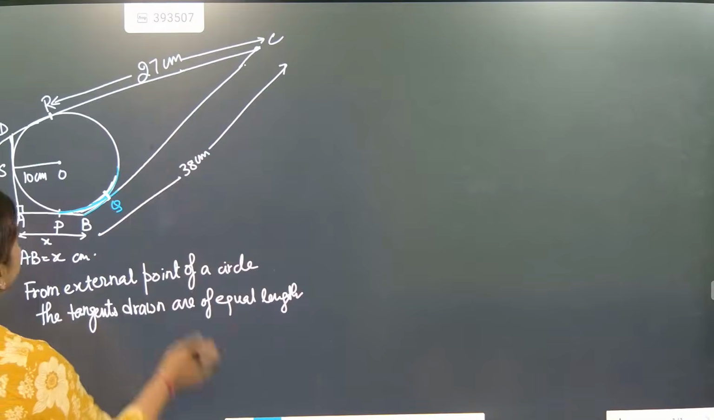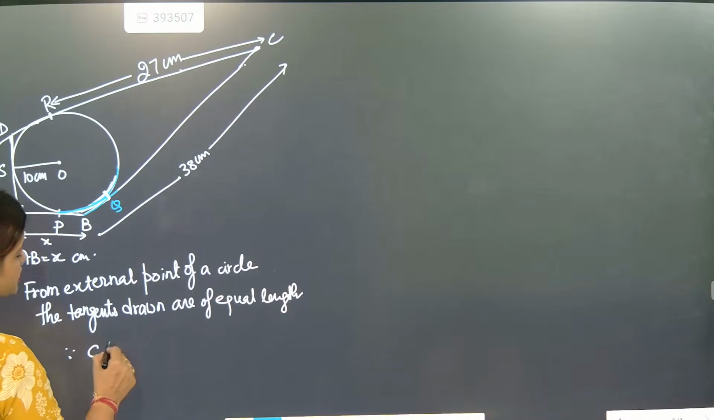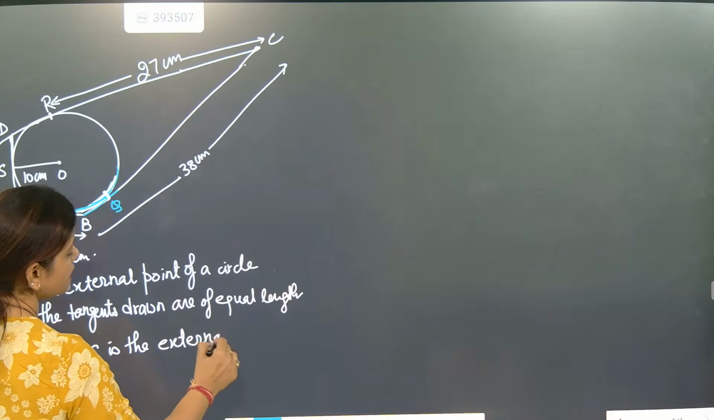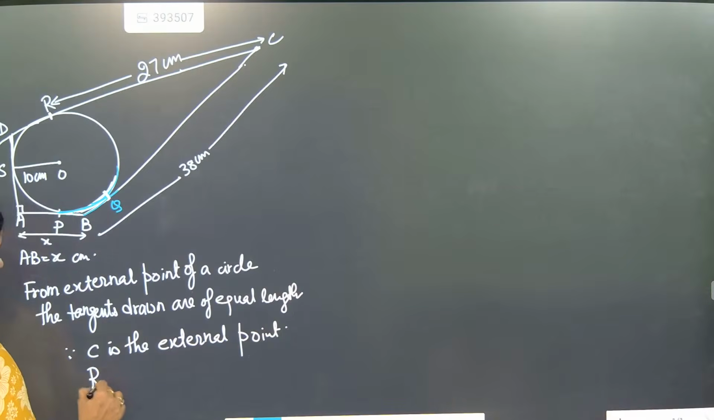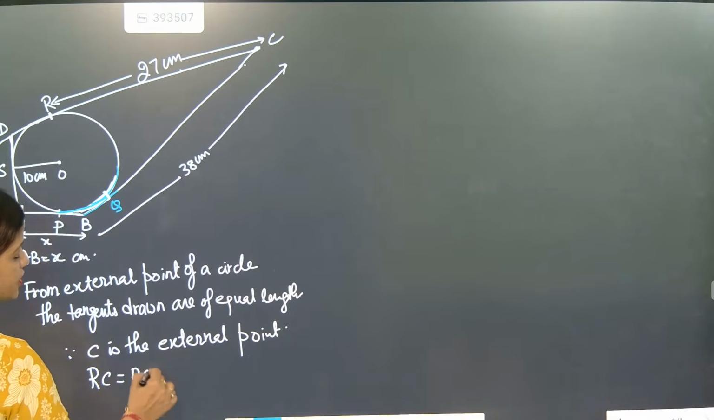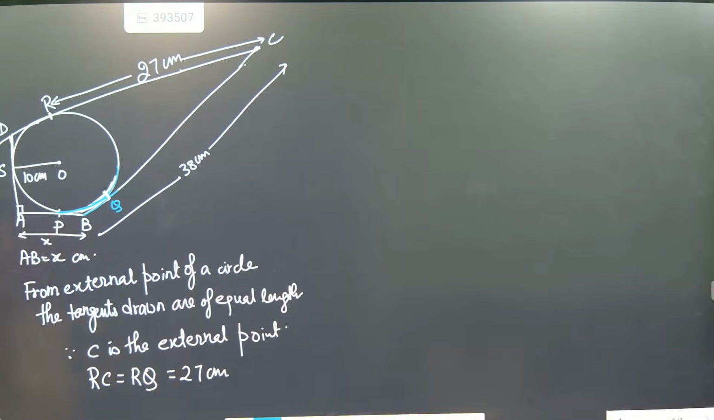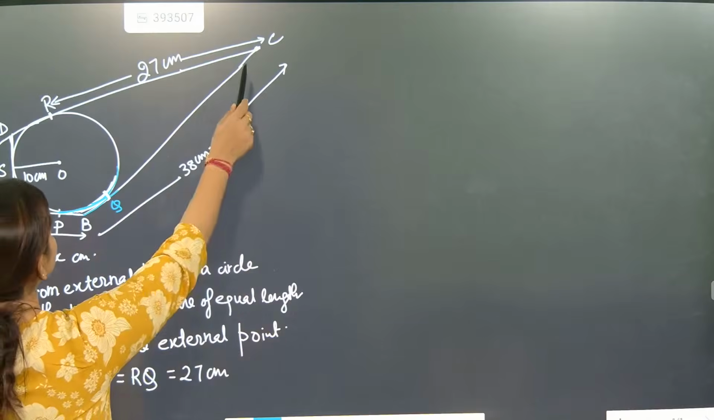So that means C is the external point. Since C is the external point, RC will be equal to CQ, and that will be equal to 27 centimeter.